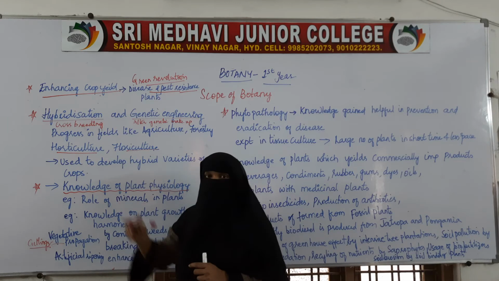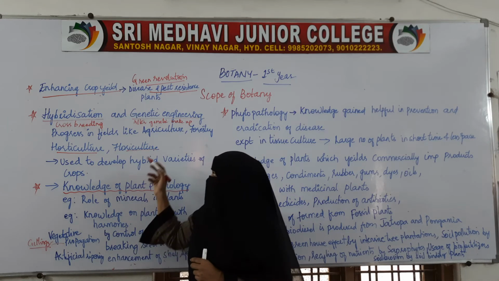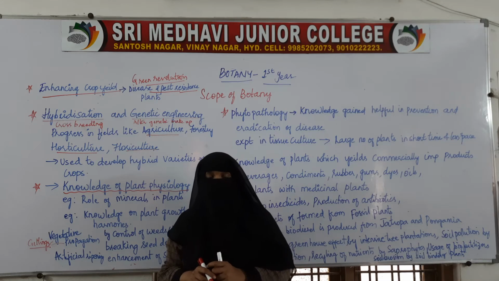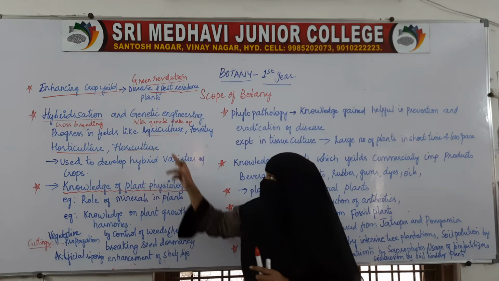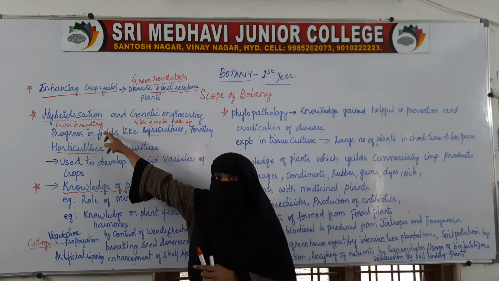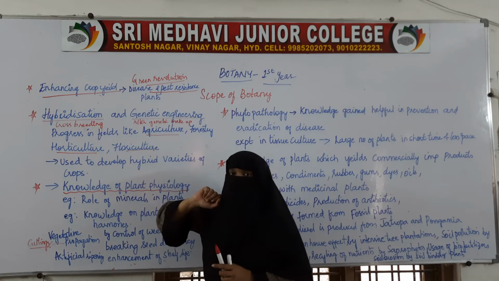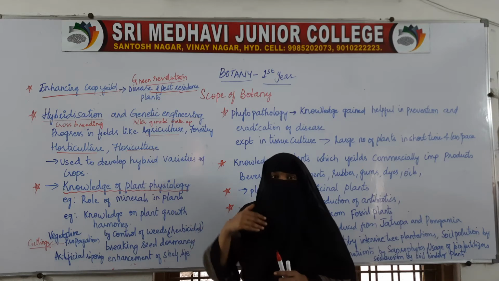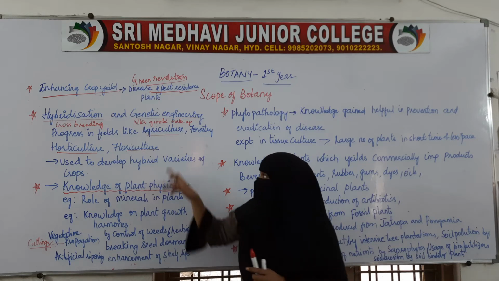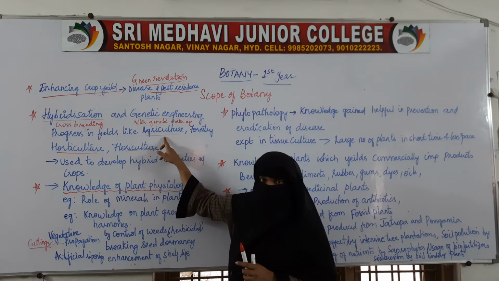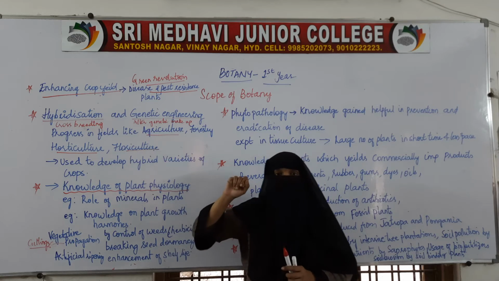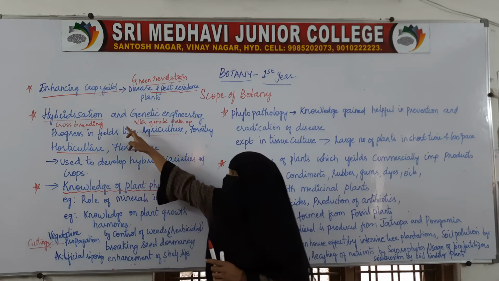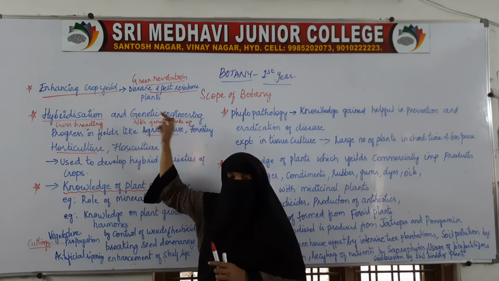Because of the hybridization technique and genetic engineering technique, we are able to increase the productivity in agriculture by using different plant breeding techniques like hybridization and genetic engineering.